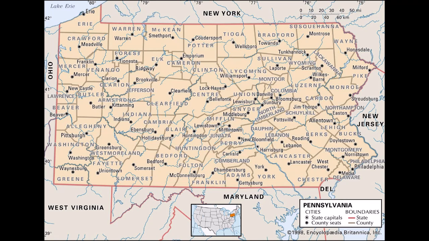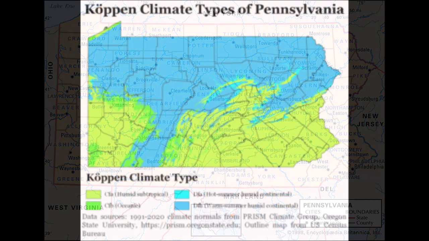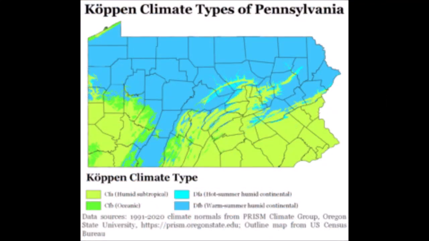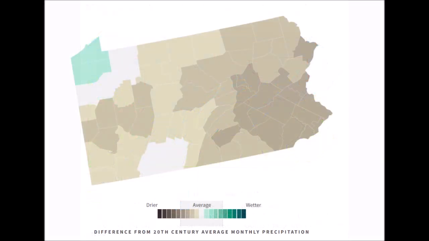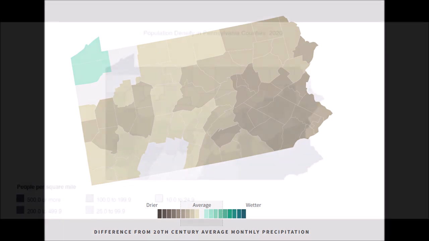Pennsylvania also has a small coastline along Lake Erie to the northwest. Climate. As for Pennsylvania's climate, most of the state has a humid continental climate. However, as seen on the map shown on the screen, large swaths of southern Pennsylvania and the coast along Lake Erie have a humid subtropical climate. Northern and western Pennsylvania also experience significantly more precipitation than the southeastern part of the state.